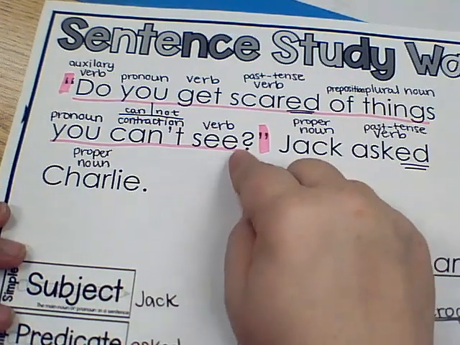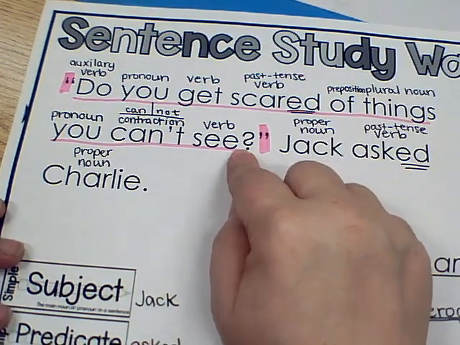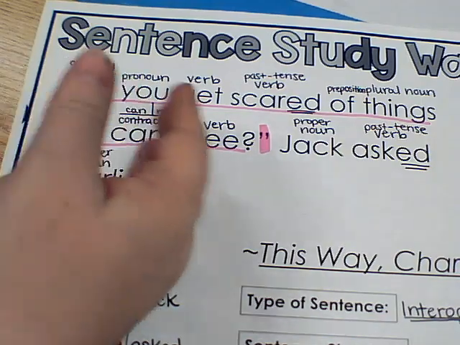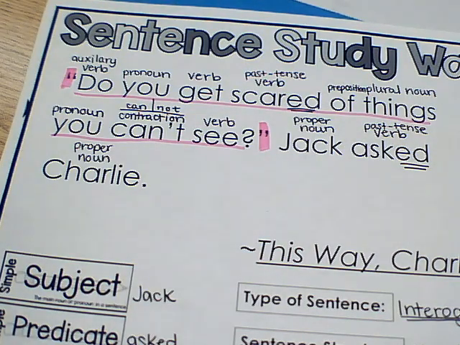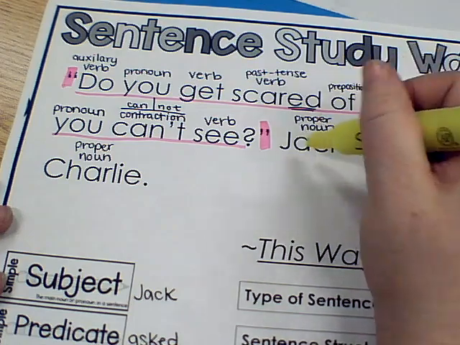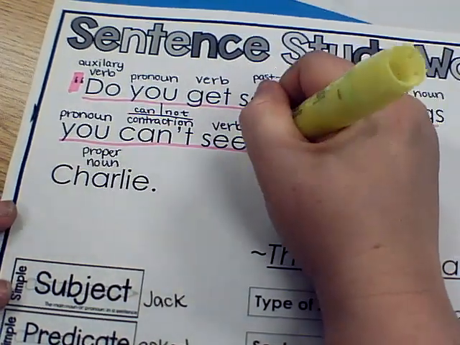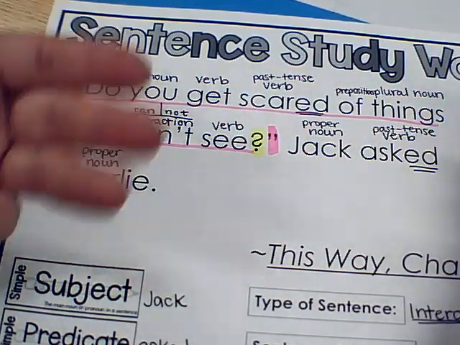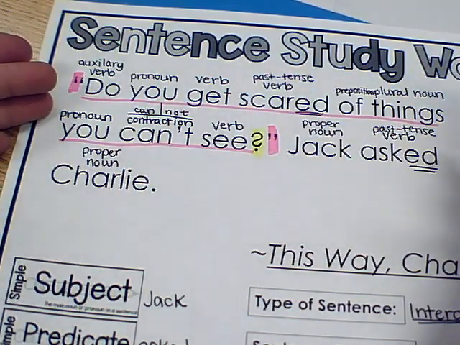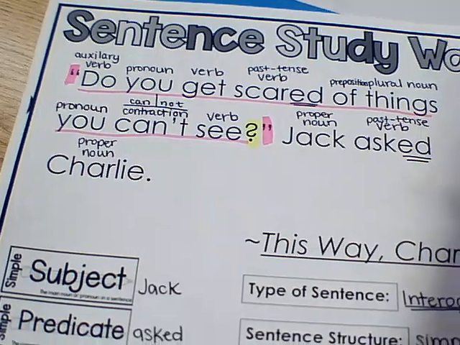And then we need to have some sort of punctuation in front of our quotation marks because we're leading into the rest of the sentence, which is the tag, Jack asked Charlie. And so our punctuation this time is a question mark because that's a full question and we need to show that it's a question.